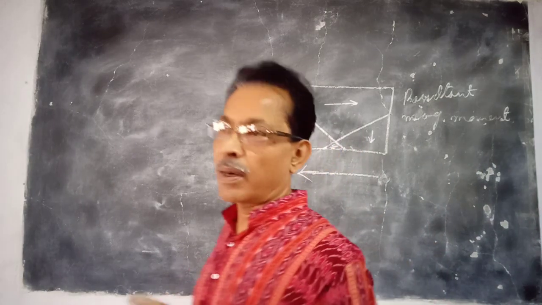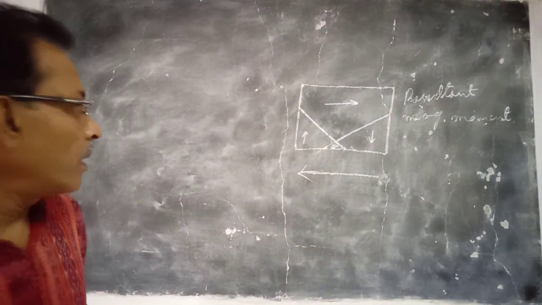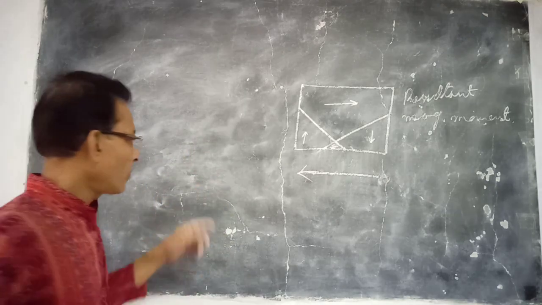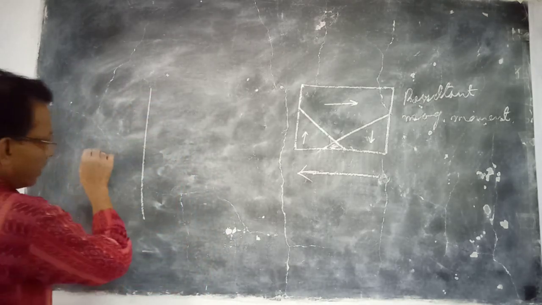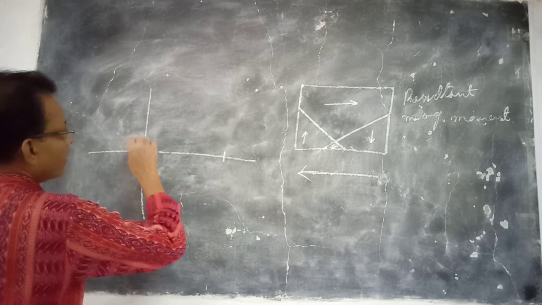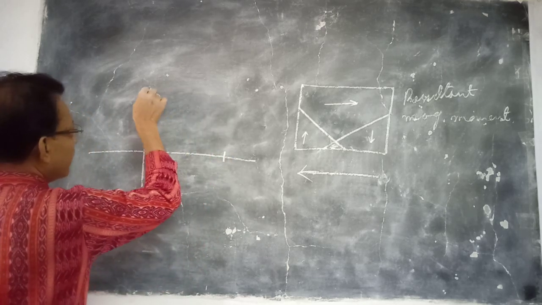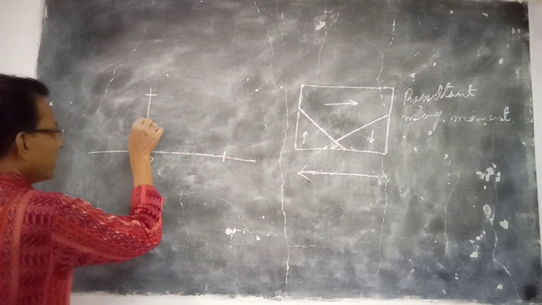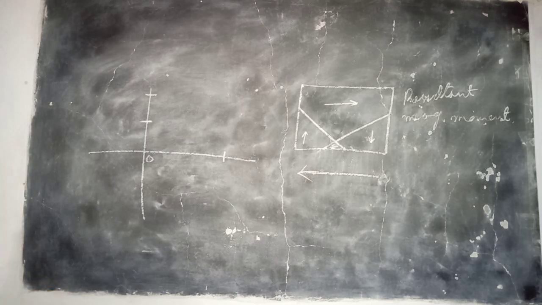more work is done on the material than recovered from it. So, in each cycle of magnetization, once H goes from here to here, the material goes to its highest intensity of magnetization, then it comes to 0, and it returns up to this magnetization.